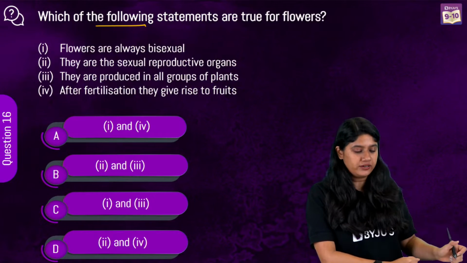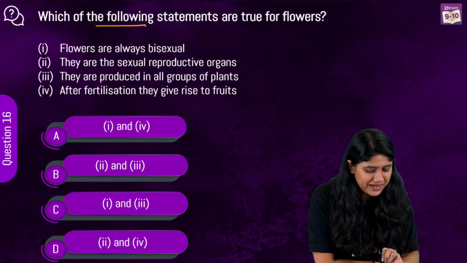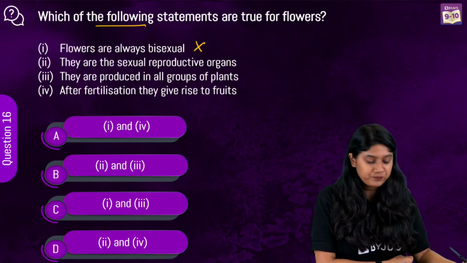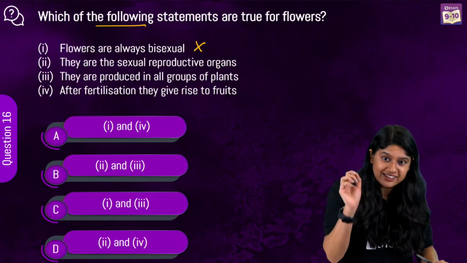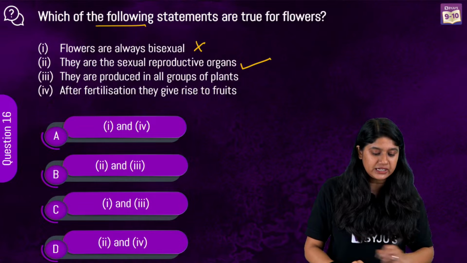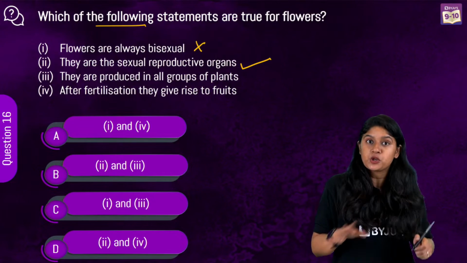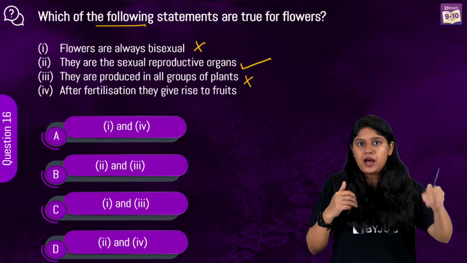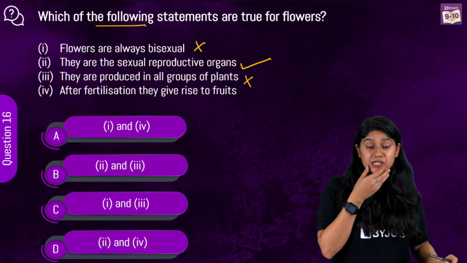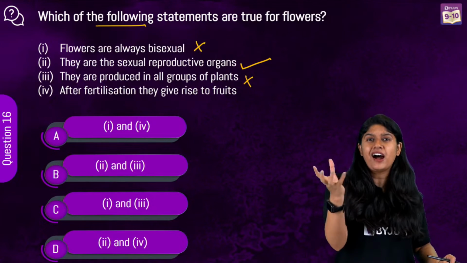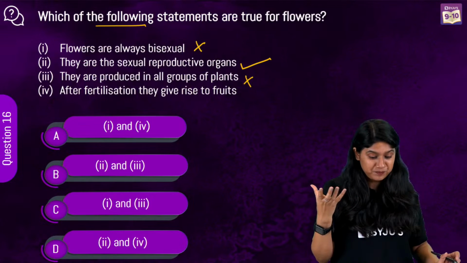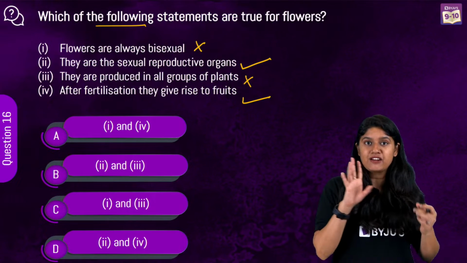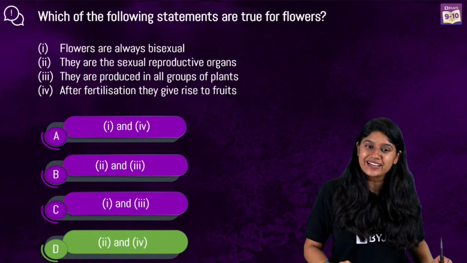One thing we are sure about is that flowers are always bisexual. We know that it cannot be, right? We have unisexual flowers also. Then they are the sexual reproductive organs. Yes, they are. Very good. So this is absolutely correct. They are produced in all the groups? No. We will see flowers only in the angiosperms. There are different types of plants. We have the bryophytes and others, gymnosperms. They don't have a proper flower per se, and they are not the reproductive part. Then after fertilization, they will give rise to fruit. Absolutely correct. So, 2nd and 4th are correct. That means our option number D is correct.